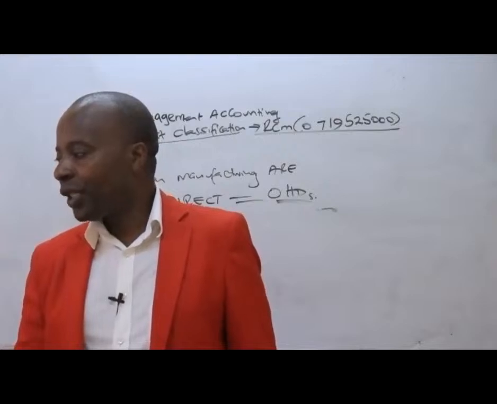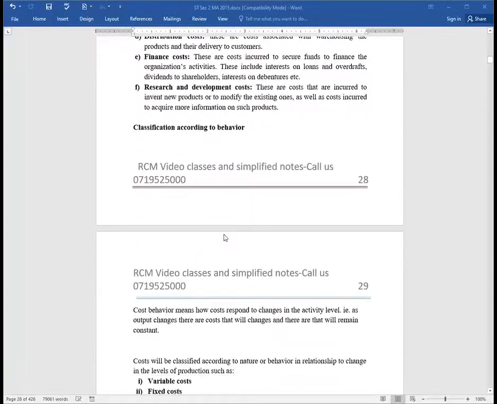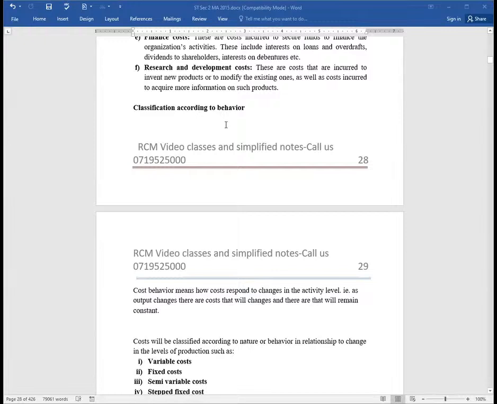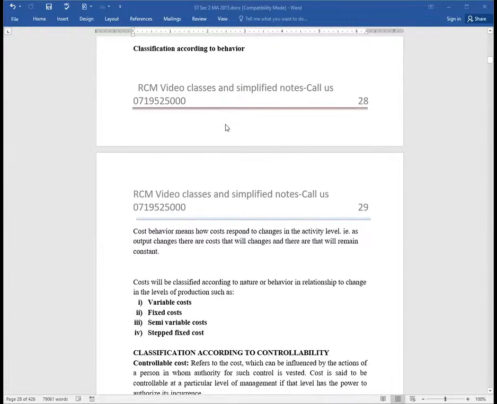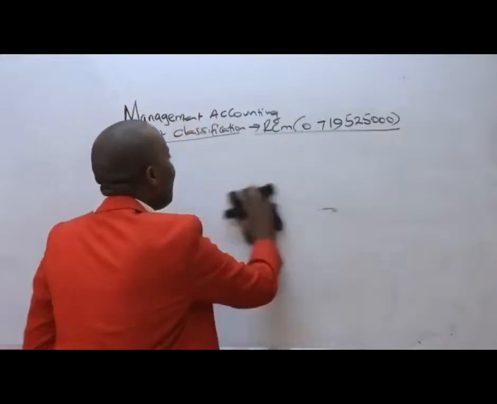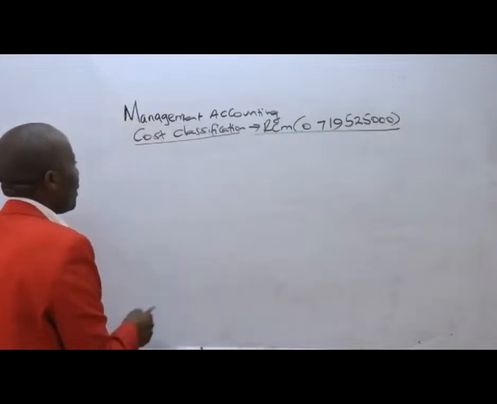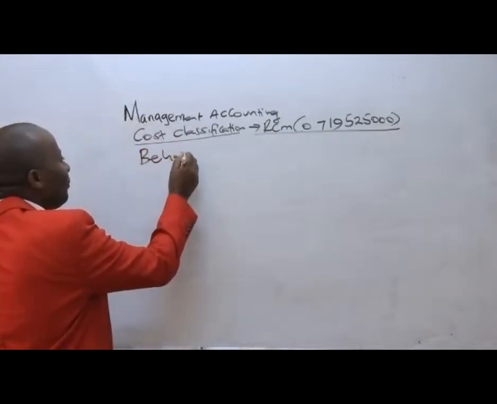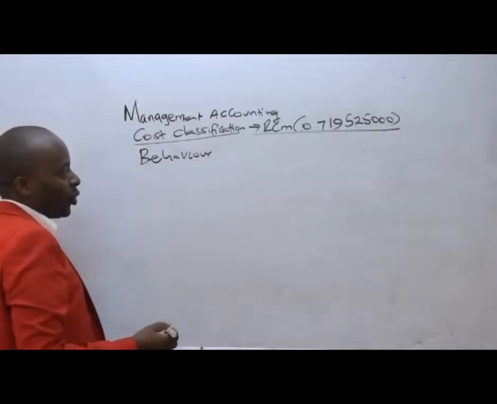Now we go to this other classification that we call behavioral classification, according to cost behavior. How do these behave? Ladies and gentlemen, costs will be classified according to nature or behavior in relationship to change in levels of production, such as we have variable cost, fixed cost, semi-variable, and then we have the stepped fixed cost. The most important thing that you're supposed to appreciate here in terms of behavioral classification is how they behave.